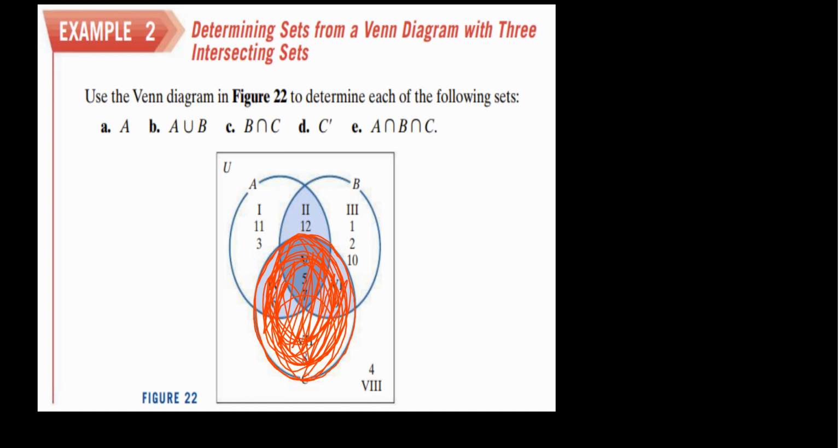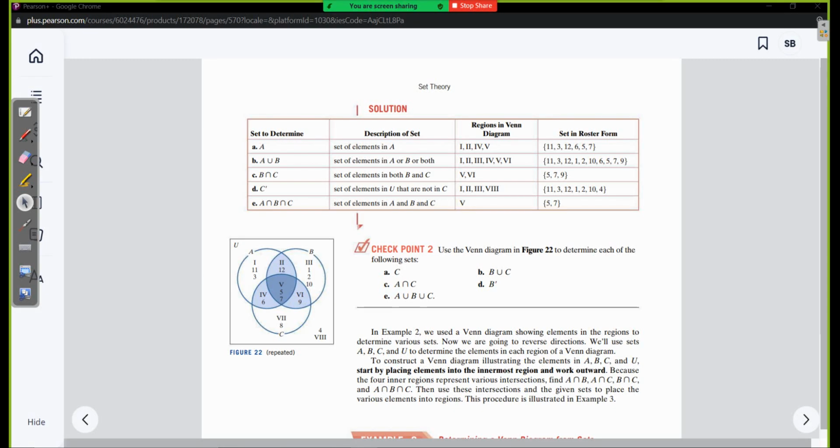And then lastly, and this one is pretty easy, I think. It is wanting A intersected with B intersected with C. Well, we conveniently make these Venn diagrams to where something like that is super easy to see. All right. Well, where do all three of these circles intersect? Well, they intersect right here in section 5, at the elements 5 and 7. Okay. So let's go ahead and we'll snip this.